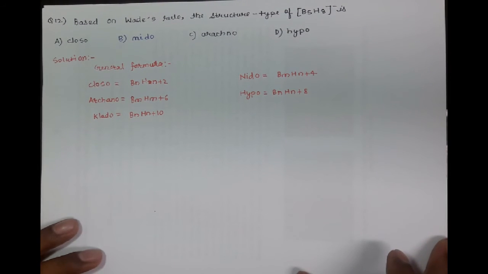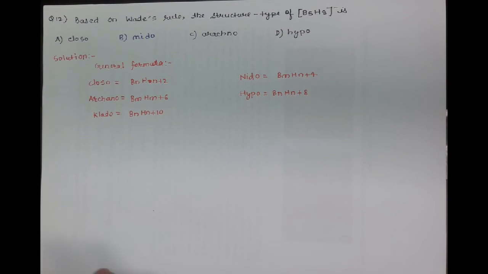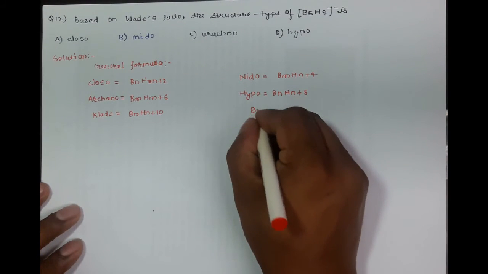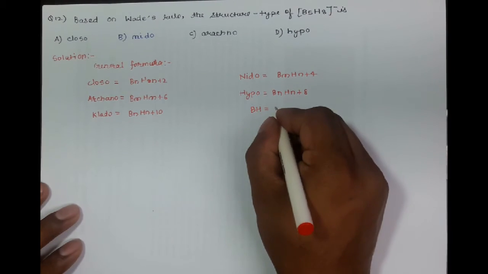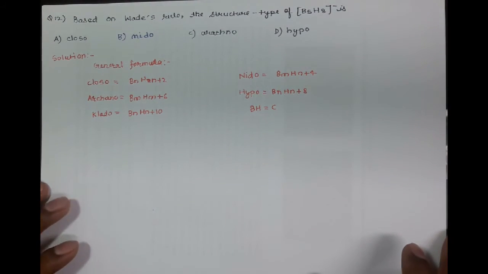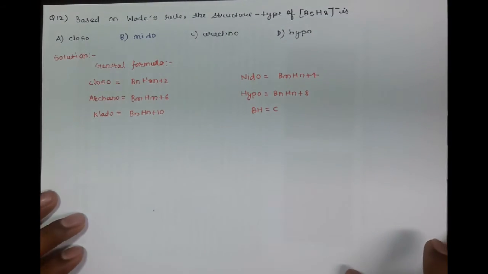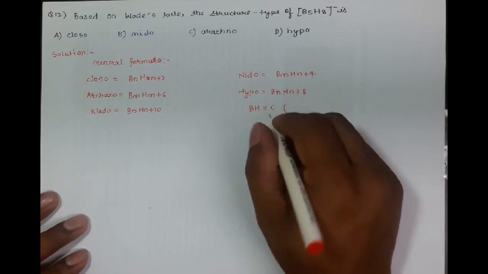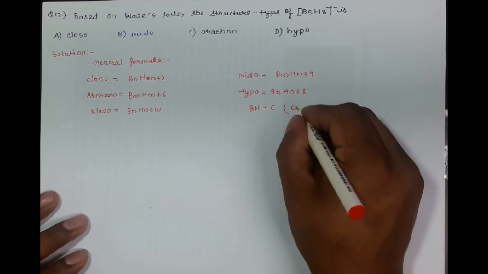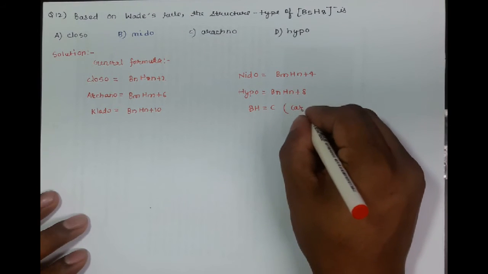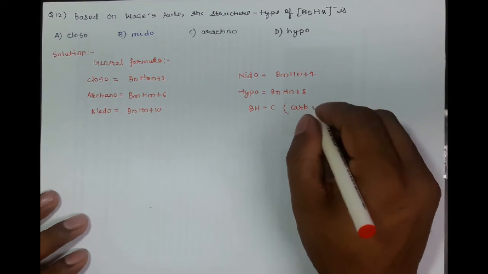Sometimes some questions give examples of carboranes. So at that time always remember BH is isoelectronic with carbon. One BH is isoelectronic with one carbon atom. So by remembering this, you can also use this formula to identify the structure of carboranes.